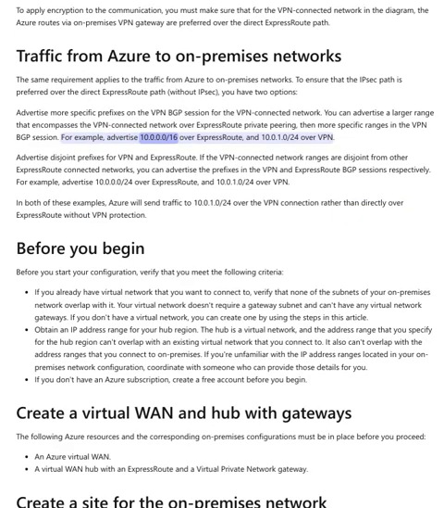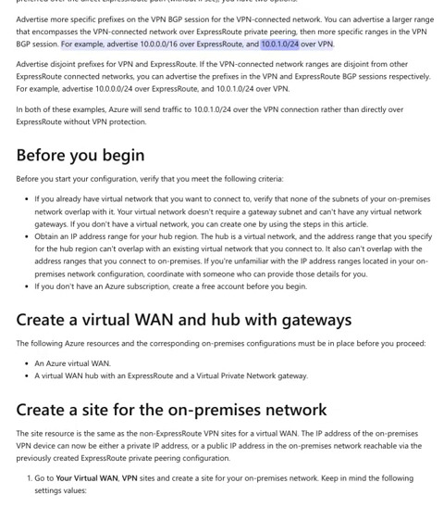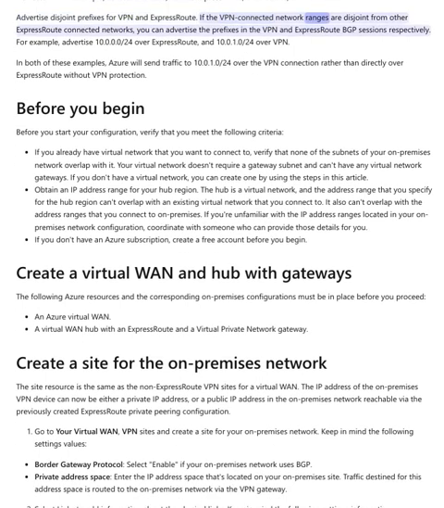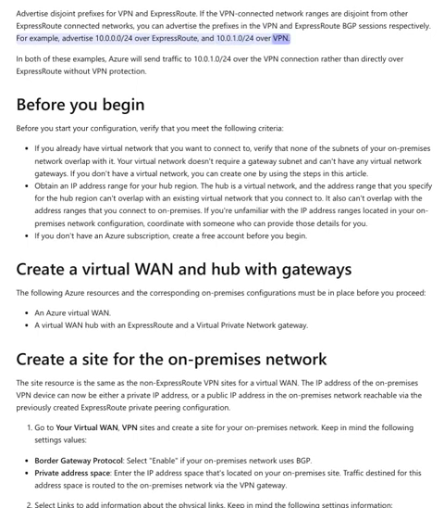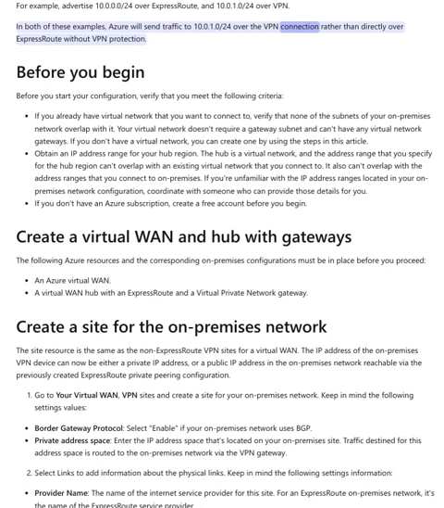For example, advertise 10.0.0.0/16 over ExpressRoute, and 10.0.1.0/24 over VPN. Advertise disjoint prefixes for VPN and ExpressRoute. If the VPN connected network ranges are disjoint from other ExpressRoute connected networks, you can advertise the prefixes in the VPN and ExpressRoute BGP sessions respectively. For example, advertise 10.0.0.0/24 over ExpressRoute, and 10.0.1.0/24 over VPN. In both of these examples, Azure will send traffic to 10.0.1.0/24 over the VPN connection rather than directly over ExpressRoute without VPN protection.